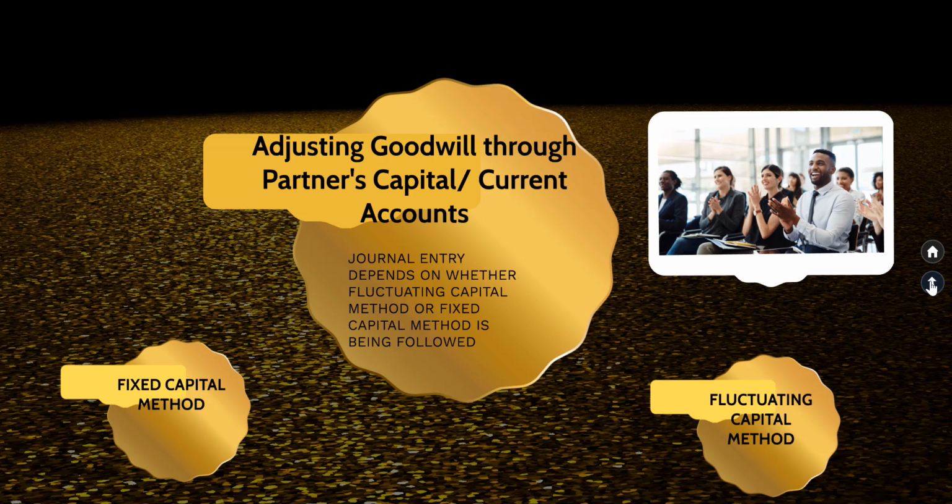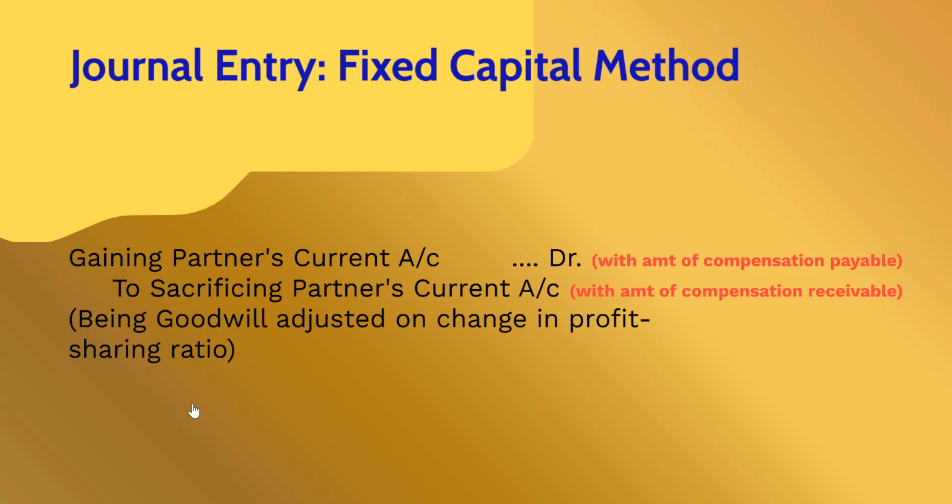What if the fixed capital method is being followed? The same journal entry needs to be passed, but not through the partners' capital accounts but through the partners' current accounts. So we will debit the gaining partner's current account with the amount of compensation payable by him, which is the value of goodwill of the firm into the share gained by the gaining partner.